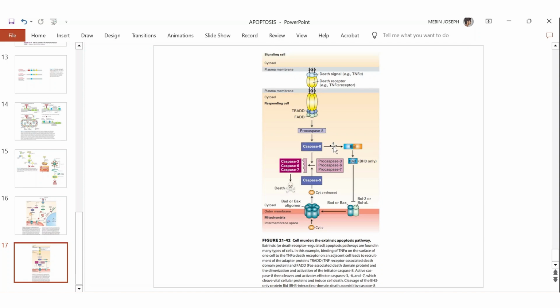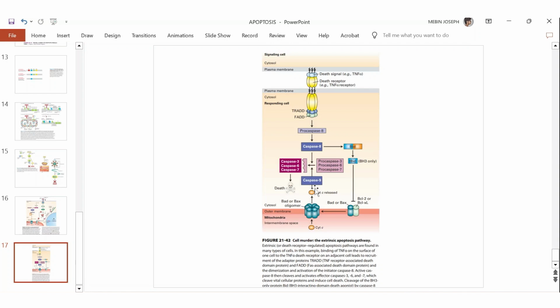Apart from that, caspase 8 also cleaves a BH3 only protein called BID, and its small cleaved portion goes and binds with anti-apoptotic protein. When this BH3 only protein binds with the anti-apoptotic protein, the pro-apoptotic protein becomes free and oligomerizes, and cytochrome C escapes, and just like the normal intrinsic pathway, cytochrome C will bind with APAF1.